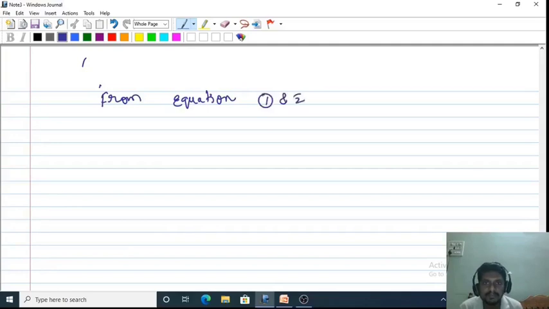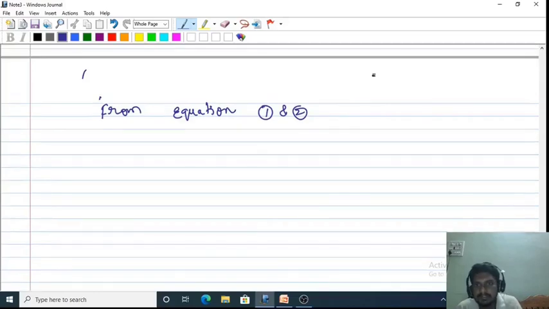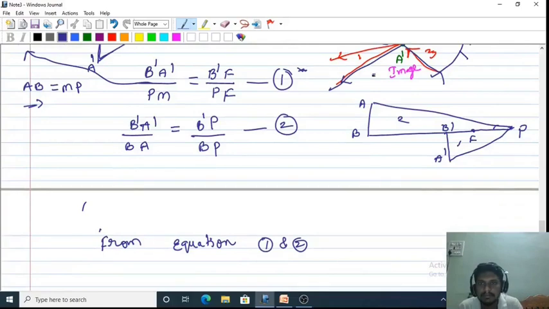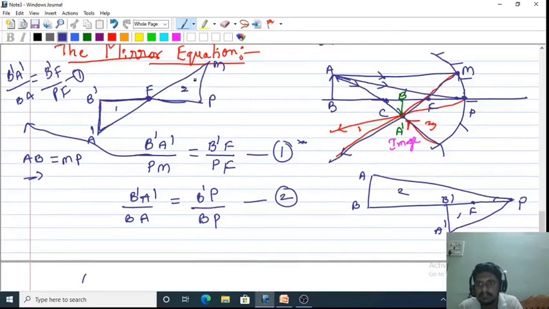From equations 1 and 2, we have, both LHS are the same. This is equation number 1 and equation number 2 here.